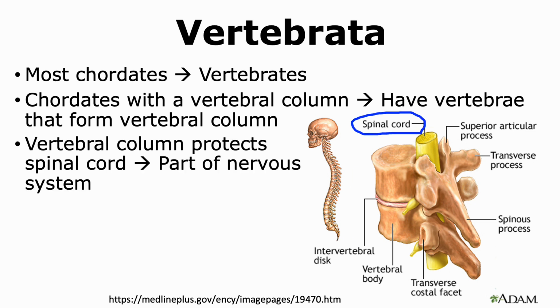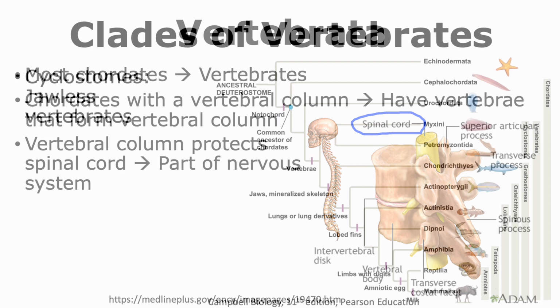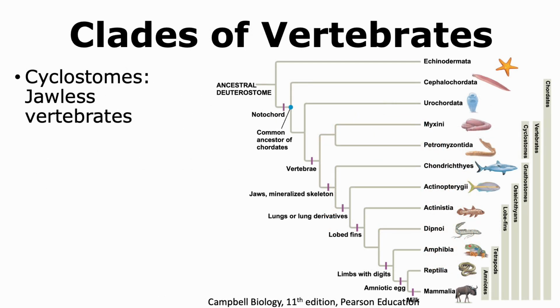The main function of the vertebral column is to protect the spinal cord, which is a part of the nervous system. Vertebrates form their own group of animals and are not included in invertebrates. By performing molecular analyses, scientists have been able to group vertebrates into different clades.